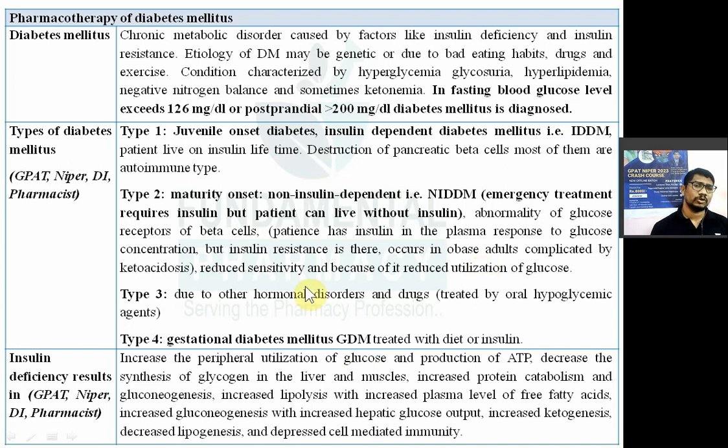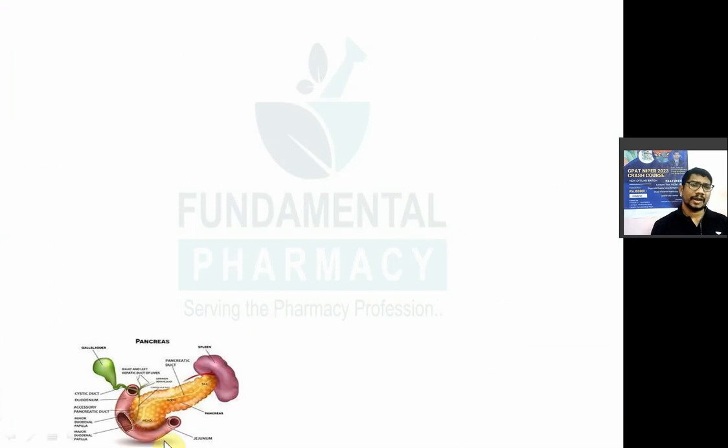Insulin is nothing but the hormone produced by your beta cells of Langerhans. So this is your pancreatic cell, and it will have different kind of cells like alpha cells, beta cells, delta cells, and PP cells. There are 4 types of cells present in this pancreas. So alpha cell will produce glucagon, beta cell will produce insulin hormone, delta cell will produce somatostatin hormone, and PP cell will produce pancreatic polypeptide hormone.